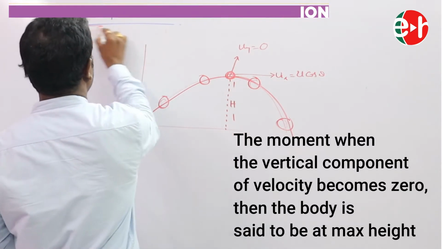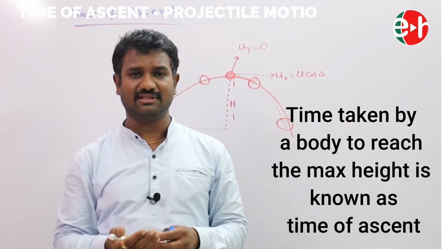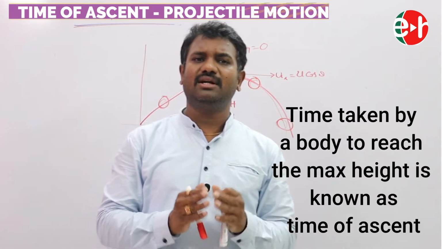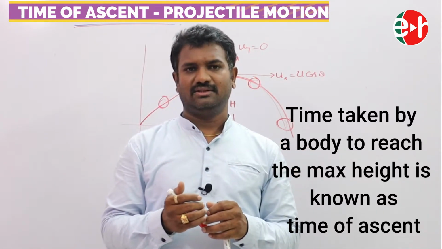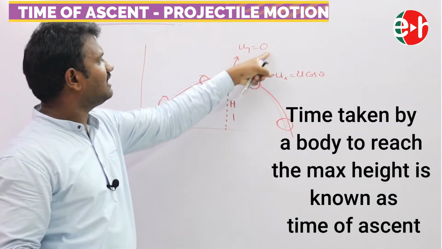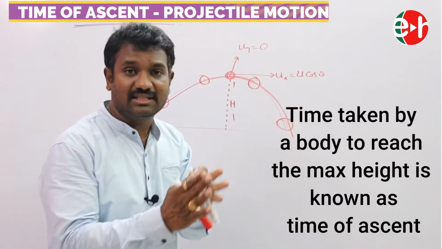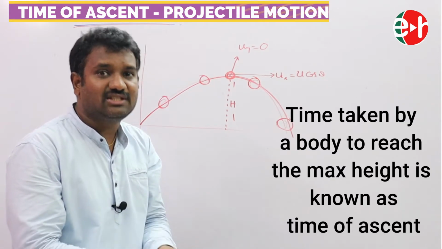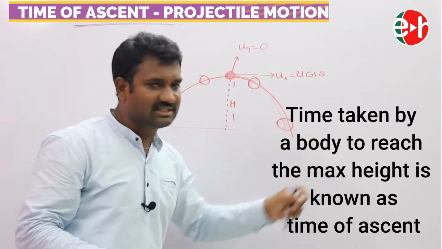Now I am discussing time of ascent. As in the previous case, the same definition applies here also. The time taken by a body to reach maximum height is called the time of ascent. So when the body reaches maximum height, what is its vertical component of velocity? Uy, u sin theta? Don't say this. We are discussing the vertical component, not along the x-axis.